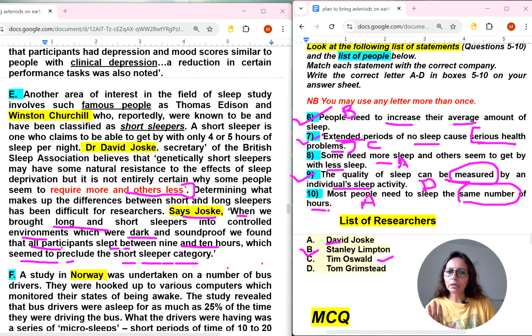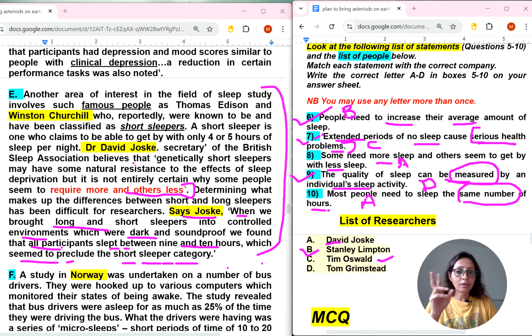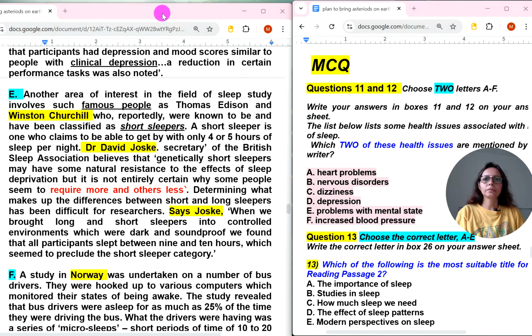So nowhere difference between, so nowhere they are talking about this person, only in this paragraph. So here twice he had given inverted comma statements. It means both the things he is saying the same. So 10th and 8th will come with A number. Let's do multiple choice questions. So here multiple choice question.